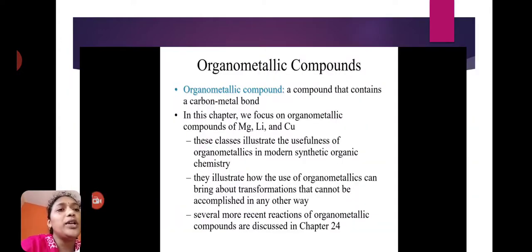Okay, students, today we will discuss organometallic compounds. Organometallic compounds means compounds that contain a carbon-metal bond. In this chapter, the organometallic compounds of magnesium, lithium, and copper are very important, and also the preparation of some organometallic compounds and applications of organometallic compounds, how they can be used in organic synthesis.